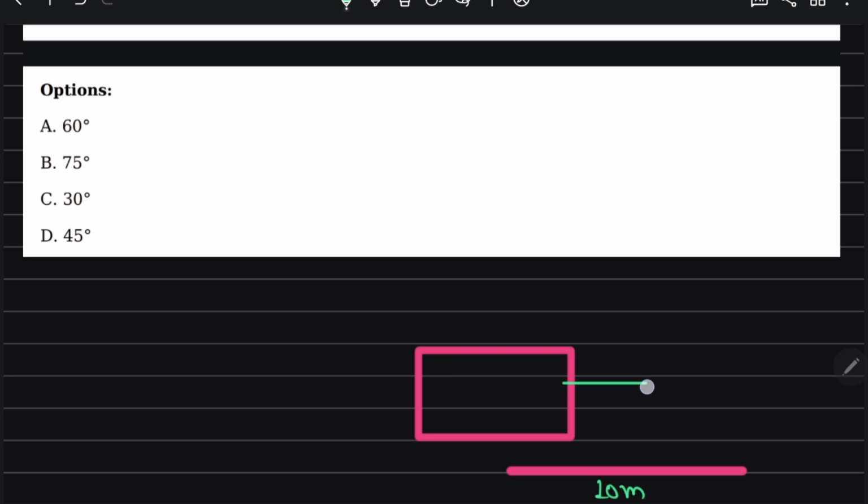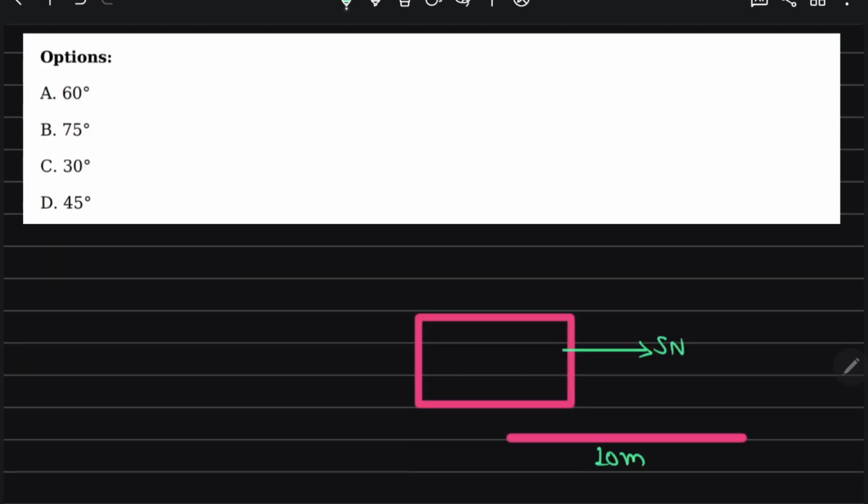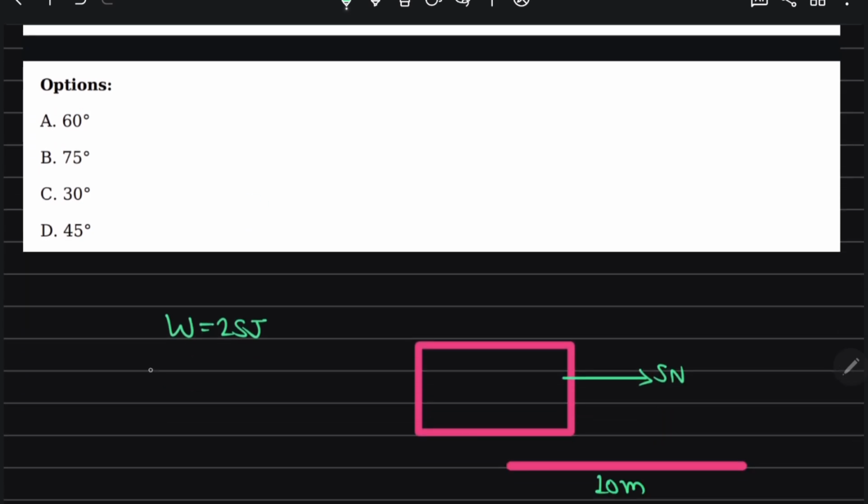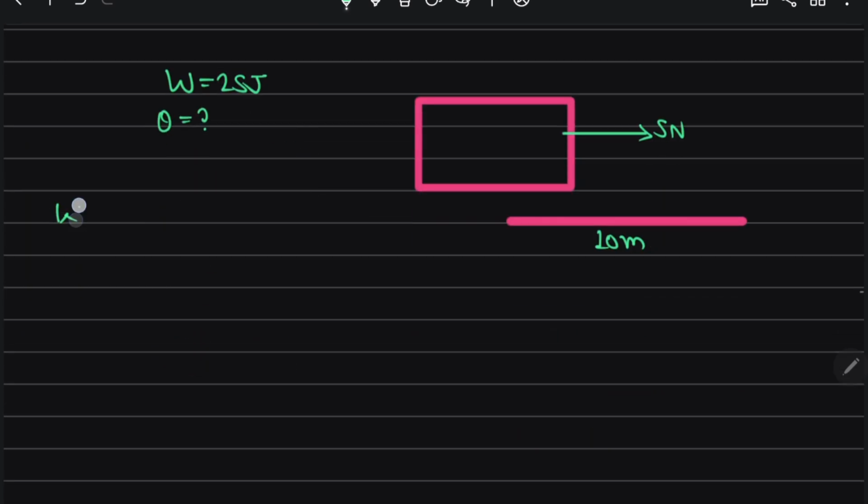If we are applying 5 Newton force, the work done is 25 joules. The angle between the force and the direction of motion, theta, is what they are asking. We know that work done, if constant force is applied, is F dot D vector. The scalar dot product, we can write F D cos theta. Work done is 25, which equals force 5 times displacement 10 times cos theta.